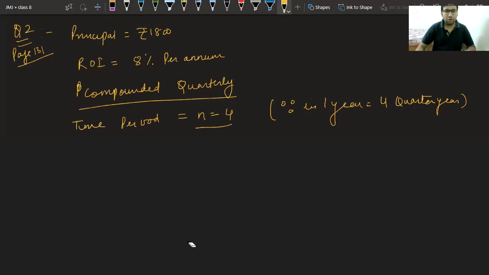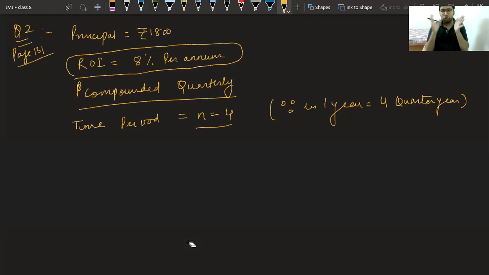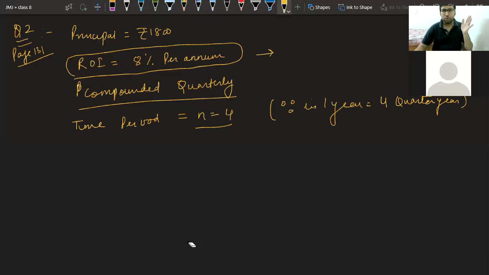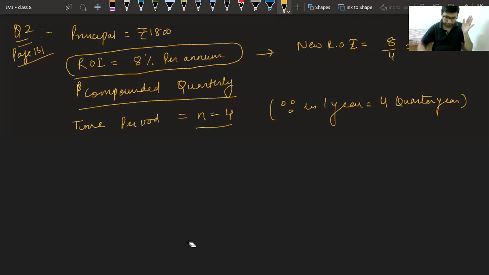Now tell me what will happen to this rate of interest. Will it remain the same or will we change it? Class, if we have taken time period of 3 months, shall we change this also? Yes, we have to change the rate also. It will be divided by 4. So the new rate of interest will be 8 upon 4, that is 2%.